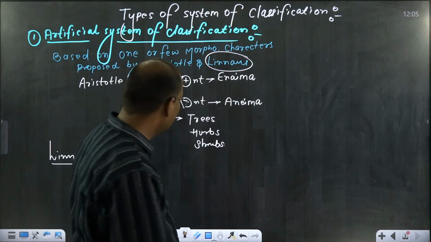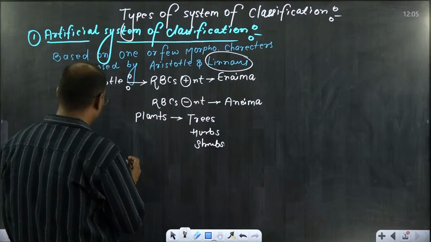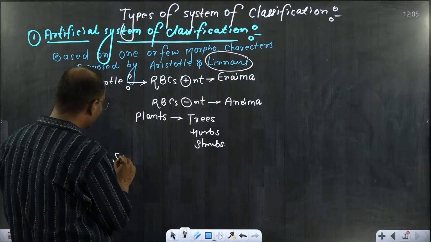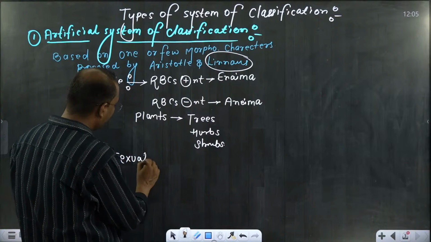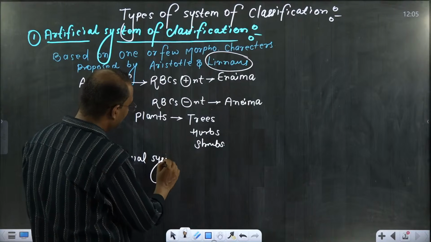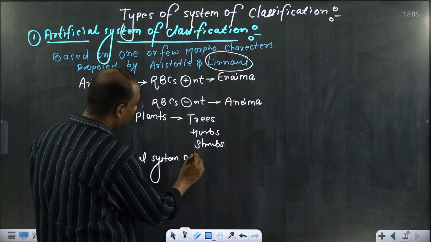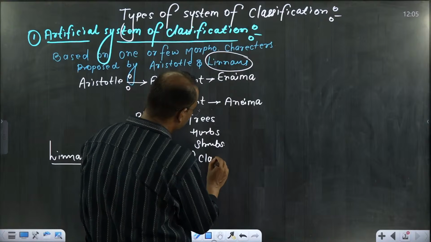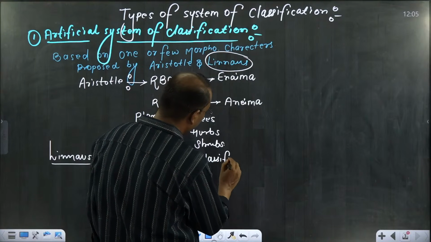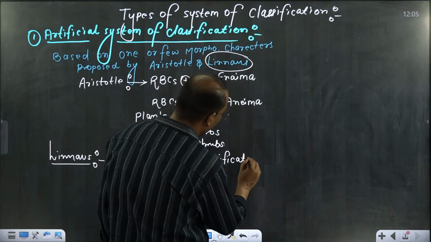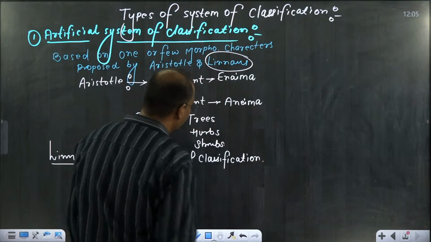So this Linnaeus classification is also known as the sexual system of classification, or the sexual system also you can say.